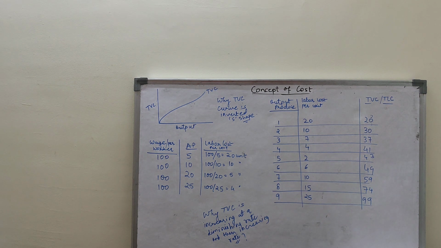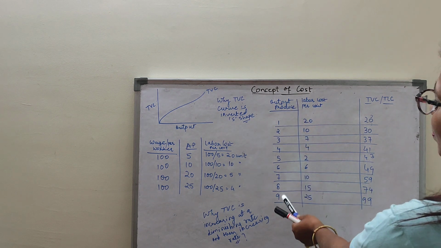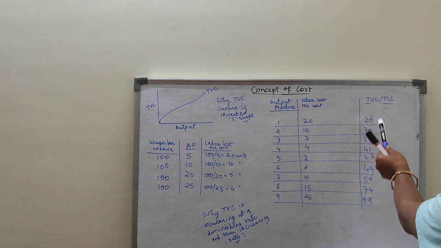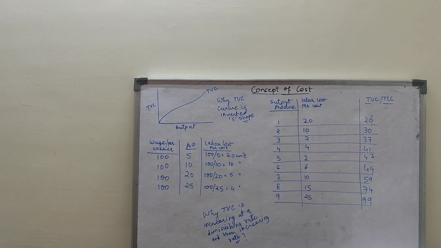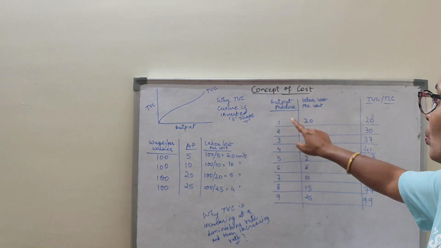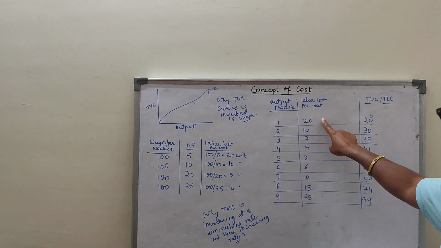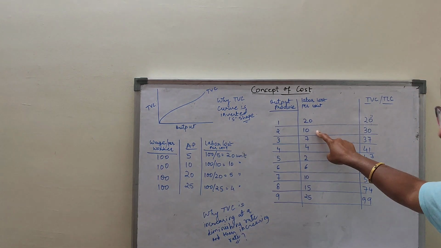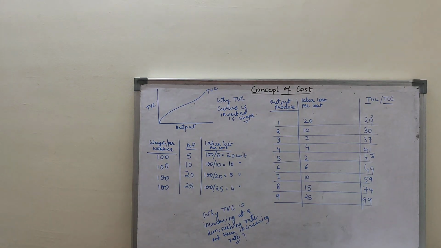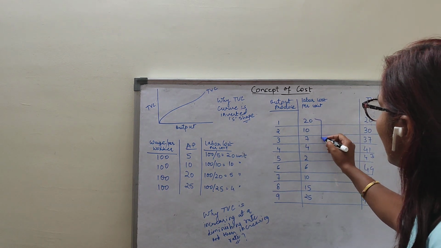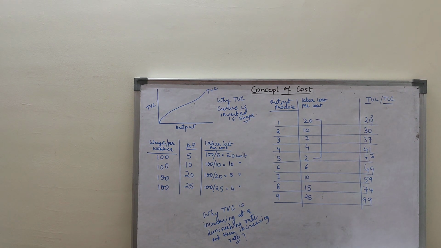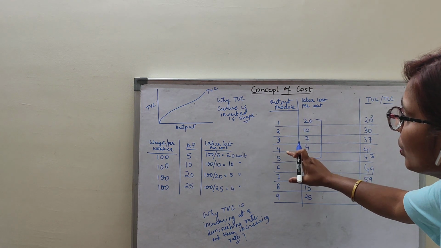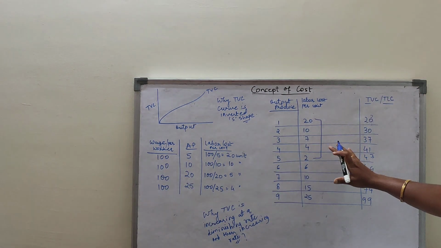This is one table. With the help of the table, we will understand and calculate total variable cost. See here, I have taken output produced, labor cost per unit, and this is the total variable cost or total labor cost. You can calculate it. Clear, children? See, now suppose to produce 1 unit of output, my labor cost per unit is 20. Clear? To produce the second unit of output, my labor cost is 10. And so on up to the 5th unit, you see my labor cost per unit was 2. Clear?